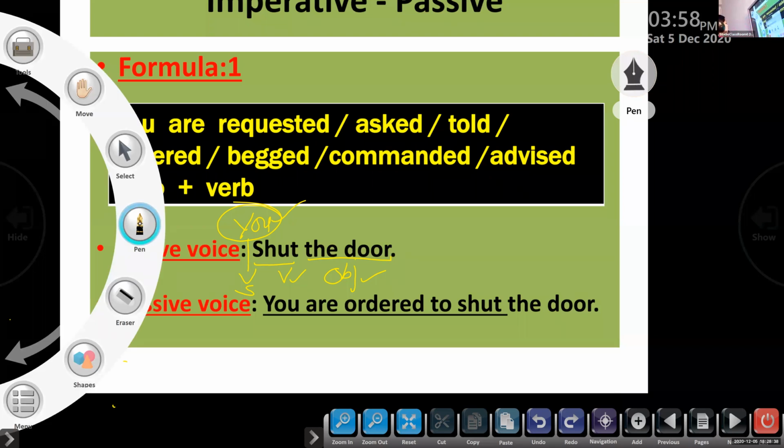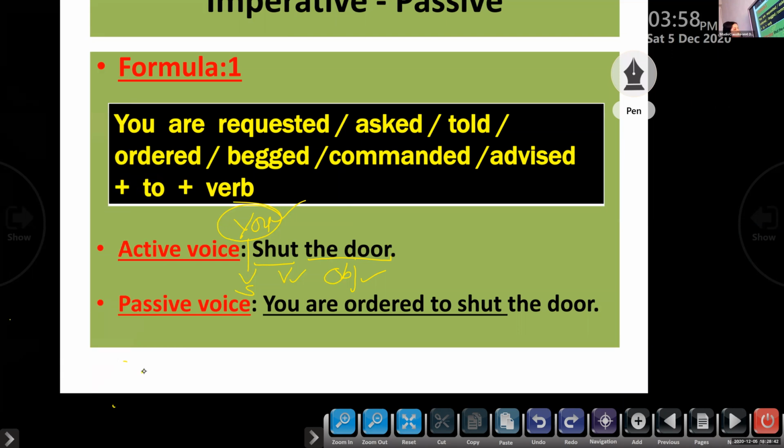See, children, look here. You should begin your passive voice of an imperative using Formula 1 in this way. As you know, the subject of an imperative sentence is you. And according to the rule by grammarians, when we change an active voice to passive, we should use be form plus past participle form. So begin your sentence with "You are", plus according to the situation or according to the sentence.